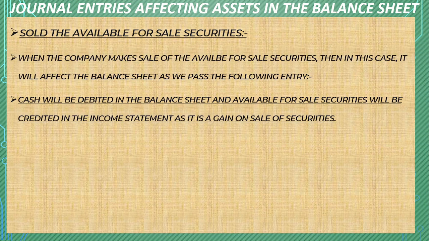Sold the available for sale securities. When the company makes the sale of the available for sale securities, then in this case it will affect the balance sheet as we pass the following entry. Cash will be debited in the balance sheet and available for sale securities will be credited in the income statement as it is a gain on the sale of securities.